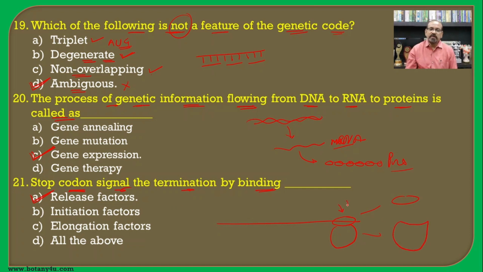So this is carried out with the help of the binding of the releasing factor, and hence the releasing factor is the correct answer for this question.